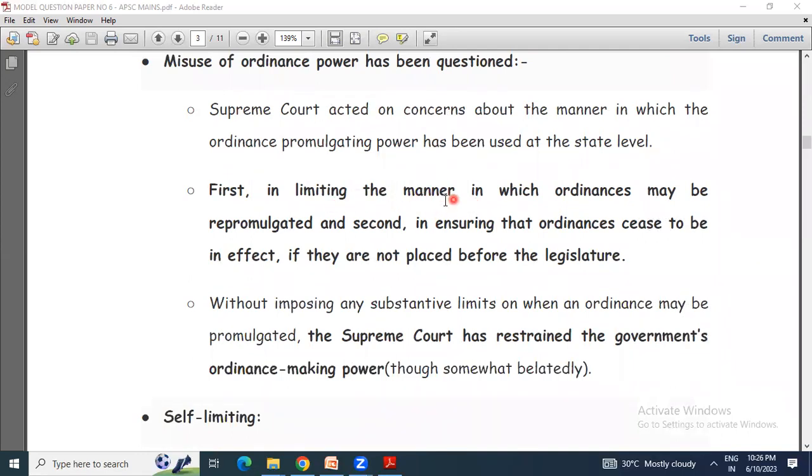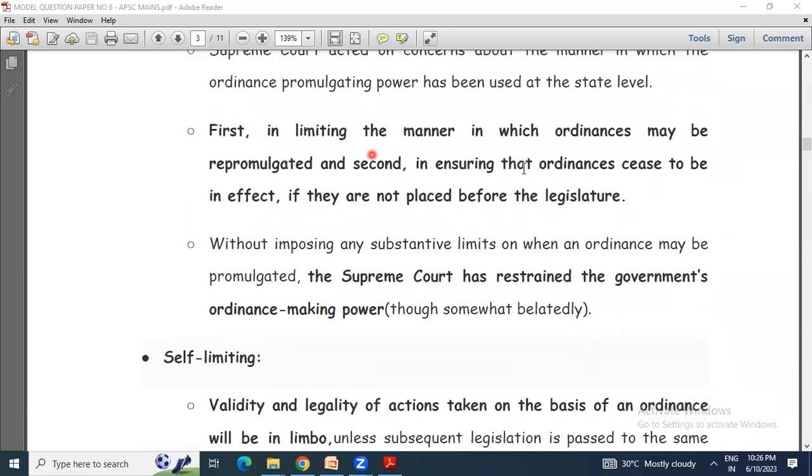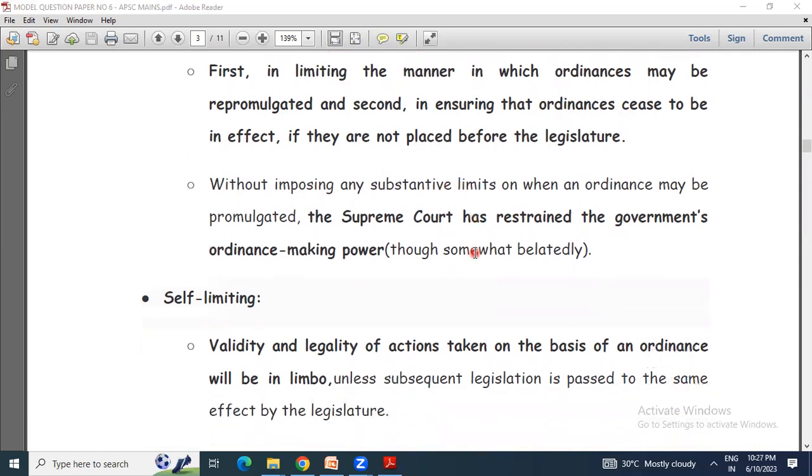First, in limiting the manner in which ordinances may be re-promulgated, and second, ensuring that ordinances cease to be in effect if they are not placed before the legislature. This was ensured without imposing any substantive limits on when an ordinance may be promulgated. The Supreme Court has restrained the government's ordinance making power, though somewhat belatedly.